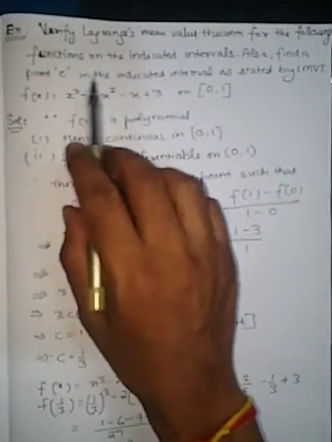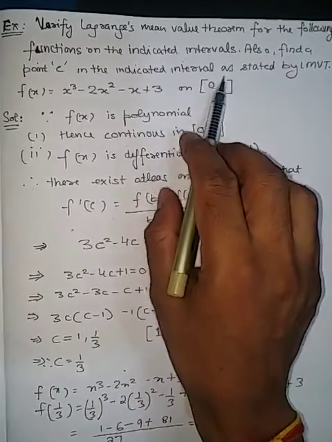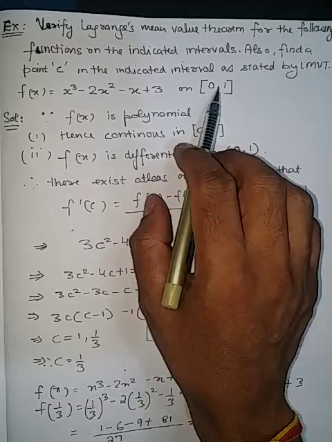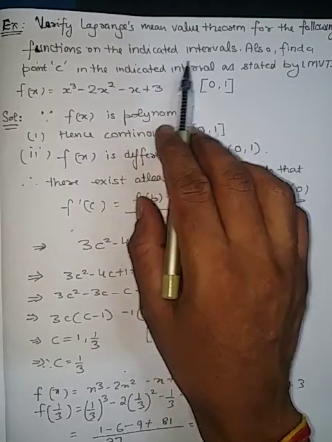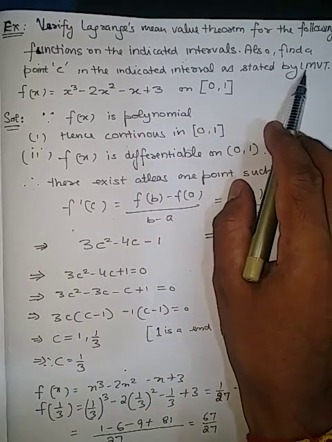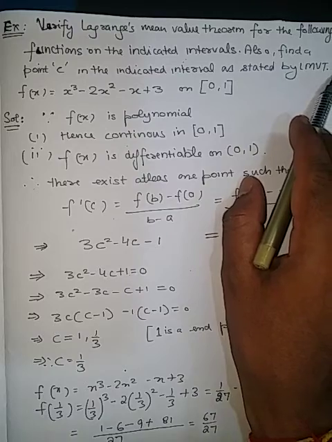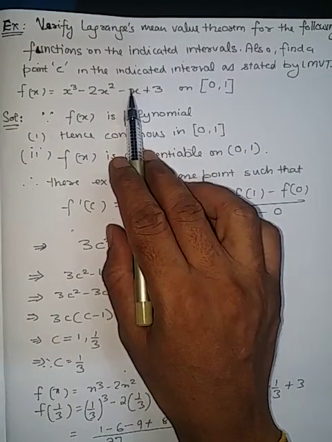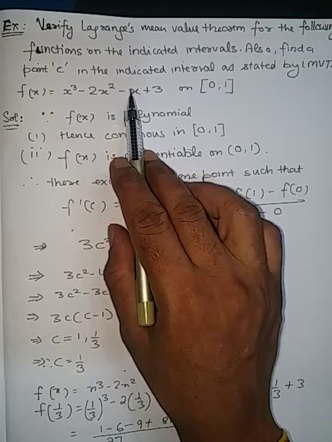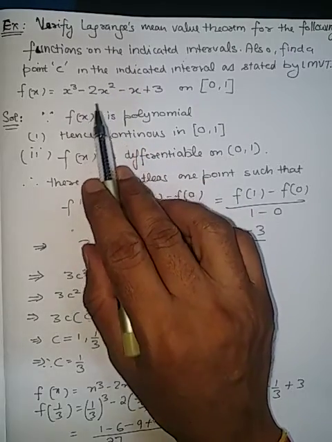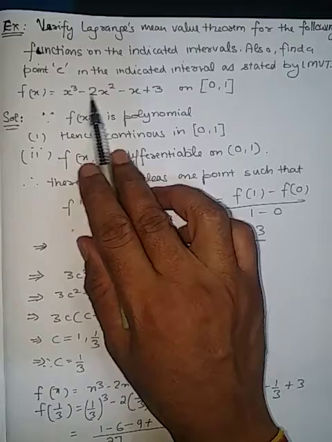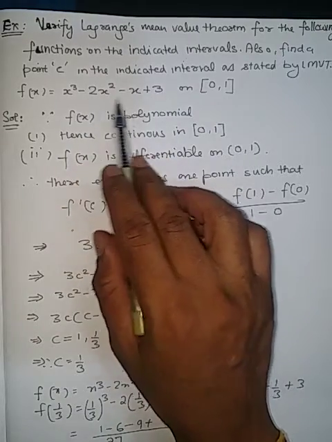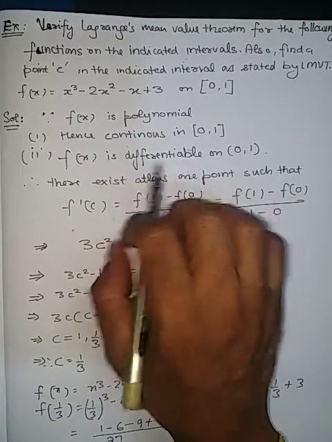Also find a point c in the indicated interval, meaning within this interval we have to find the point as stated by Lagrange's mean value theorem, and this is the function given to you. So first of all, the first part says to prove. We have to check whether the function is continuous and differentiable or not.